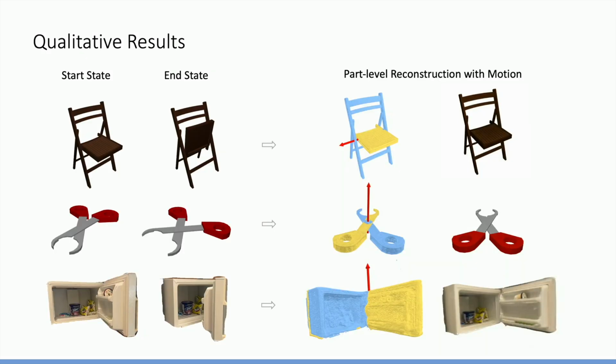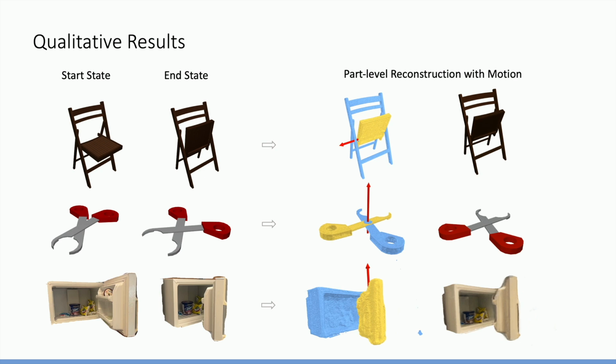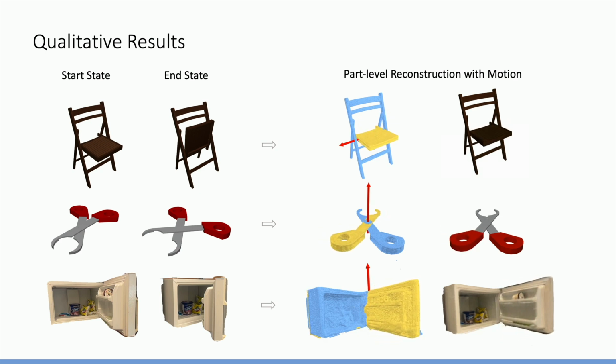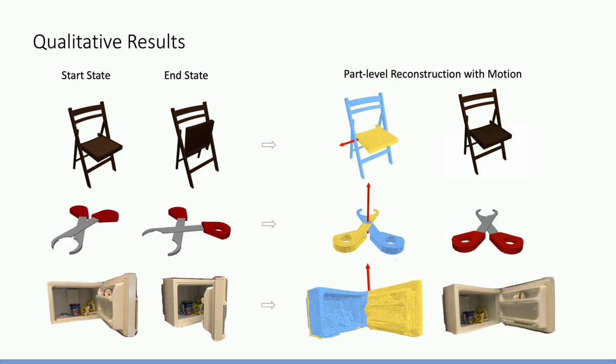We systematically evaluate our methods on both synthetic and real data. Here are some qualitative results. Given the two states shown on the left, we reconstruct both geometry and appearance for each part and also estimate the articulation jointly. We observe that our methods can produce clean part segmentations with high-frequency geometric and texture details.